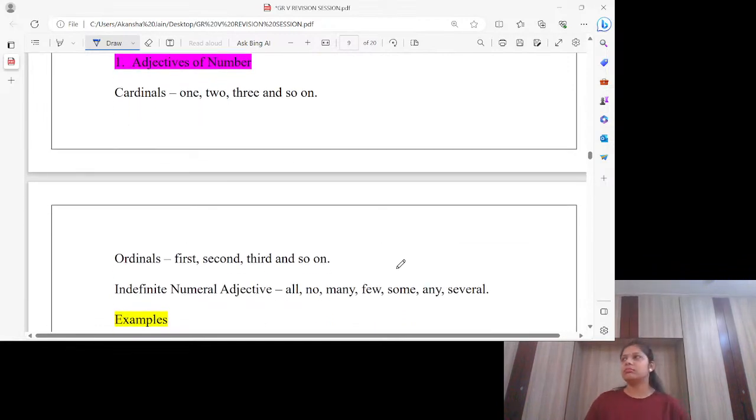Adjectives of number. I think we all are already at least 80% clear with this term number. Number means what? 1, 2, 3, 4 are counting and so on. First, second, third, fourth, and all. We have cardinals and ordinals here. Cardinals means 1, 2, 3, and so on, your numbers. Ordinals means first, second, third, and so on. So, all are adjectives of number.